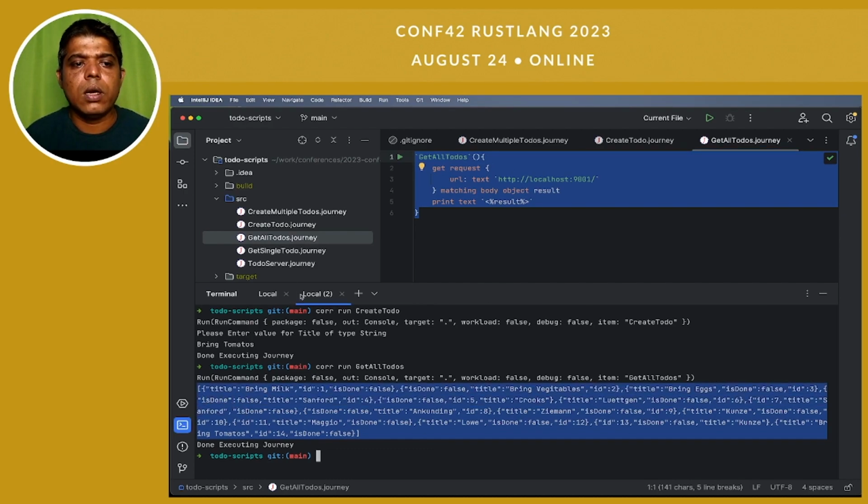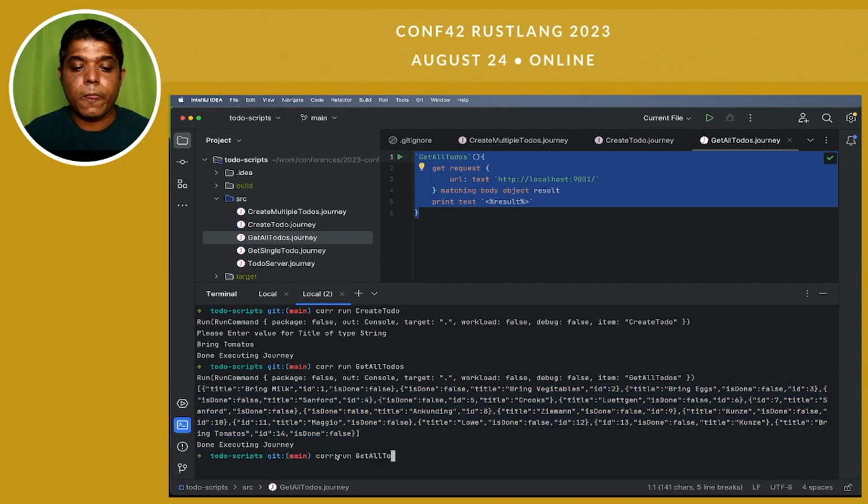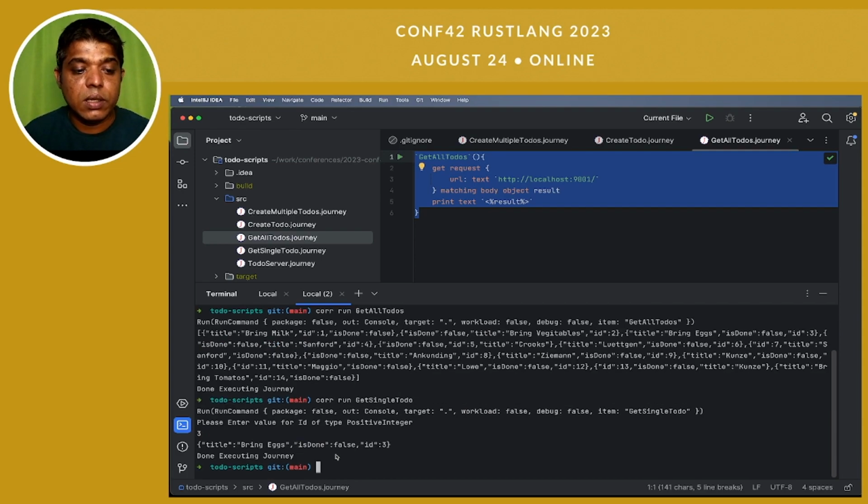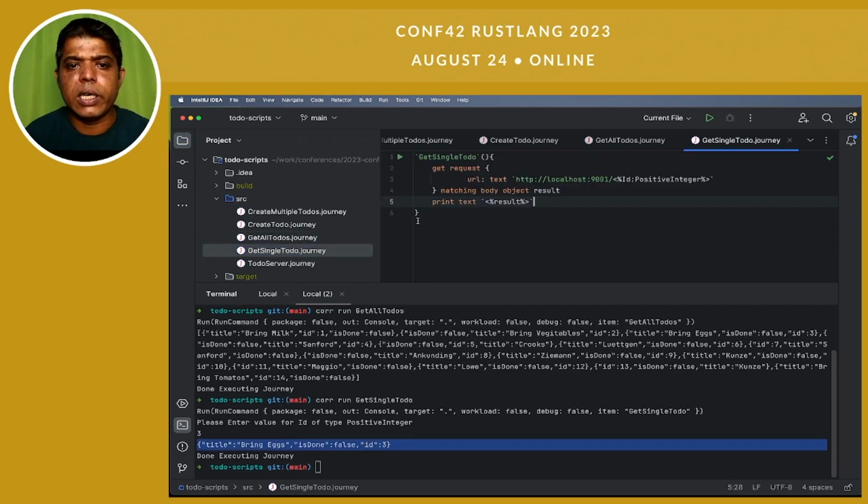Now let's talk about get single to do. Before showing you the script, I will just run get single to do. Now it is asking, please enter value for id of type positive integer. Like, what is the id of the to do? If I say id is 3, it gave me the to do with id 3.